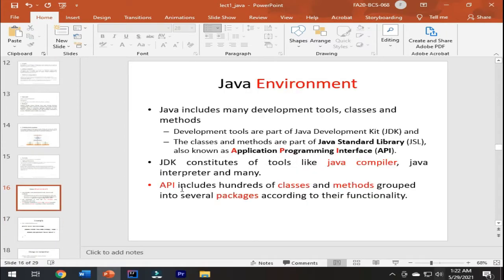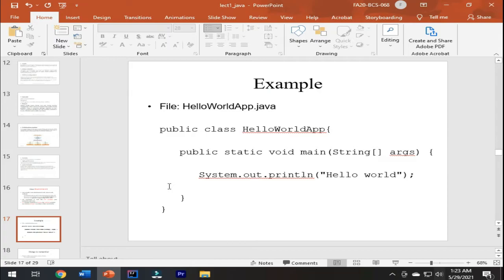Now, the Java environment: we have discussed this in our previous video, what the JDK is and these things. This point we have not discussed: the API includes hundreds of classes and methods grouped into several packages according to their functionality. So here is an example of our first program that we ran in our first video.